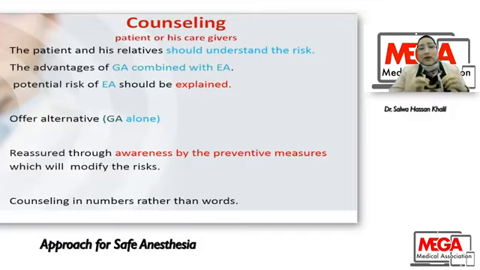They found that when we counsel a patient by number, they understand the risk more than when we tell them the risk in words. For example, if we tell our patient you are at moderate risk of this and high risk of that, they didn't get the risk well. Rather than that, tell them if there are 100 cases going through the same operation that you will have, with the same comorbidities and the same disease that you have, 20 of them will have this risk, and the other 80 will go safe without any complication. They found that patients understand the risk more in numbers rather than words.